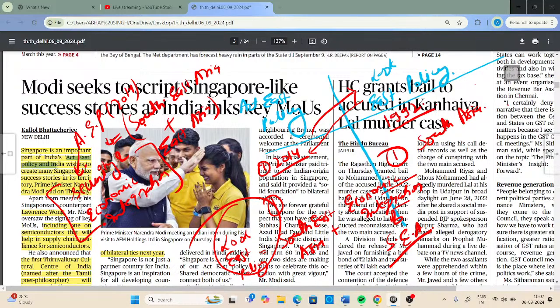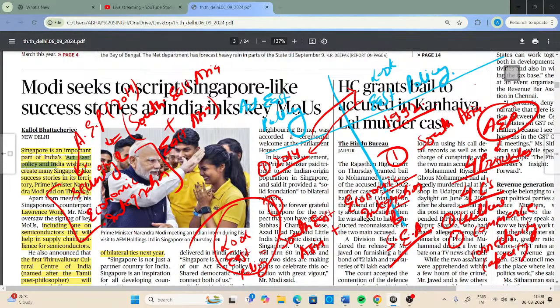Now, this Act East policy is mainly based on four principles, or we call them four C's. What are these four C's? First one is culture, then we have commerce, then connectivity, and lastly capacity building.